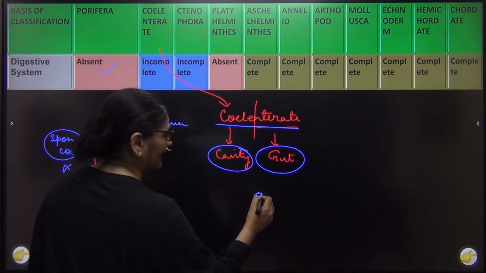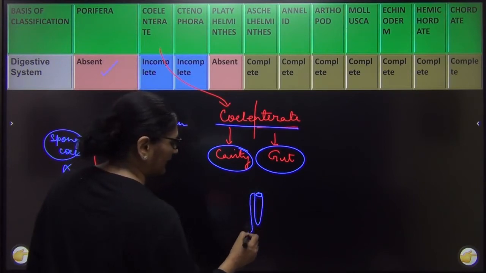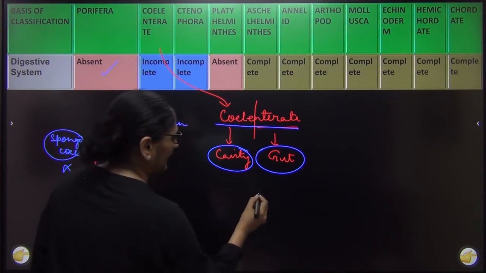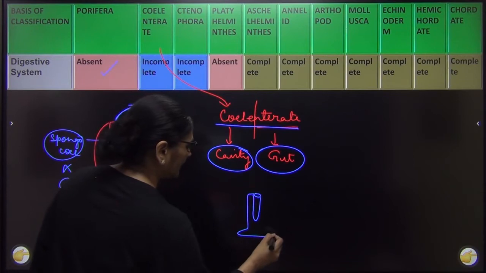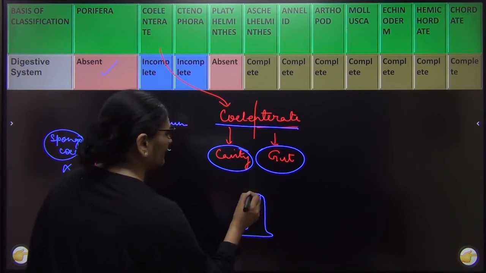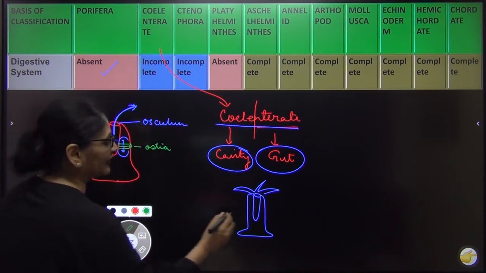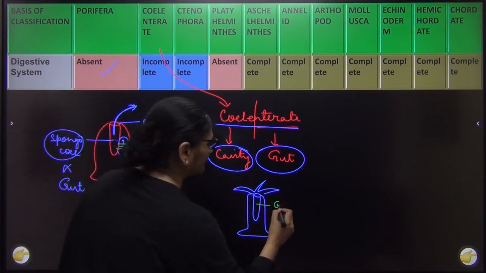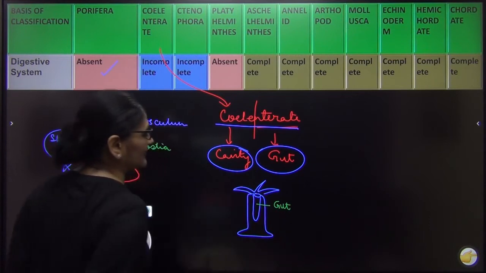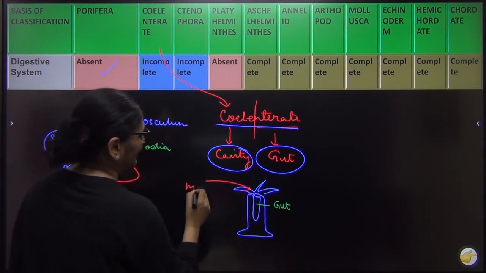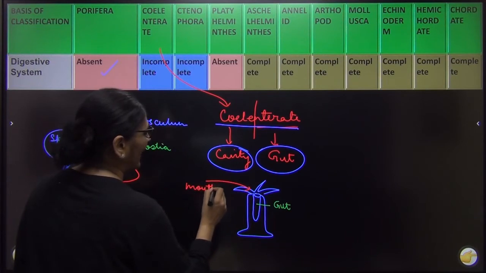Now in this hydra, you will make a comparison with porifera. Now this is a hydra, and let me make it again. So this is the hydra, right? And these are some of the tentacles it has. So I'm just making it. The central cavity is called gut. But there is a single opening which acts as mouth and anus.